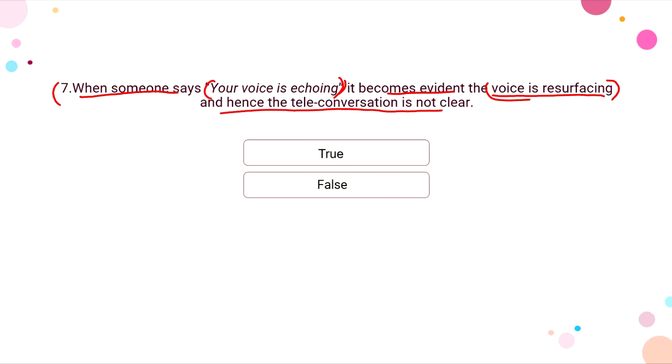So when someone says your voice is echoing, what actually is happening is your voice is resurfacing, right? So what they're saying here is true: echoing happens when there is voice resurfacing, and hence when there is echoing the conversation would not be clear, right? So this is true. Let's move on.